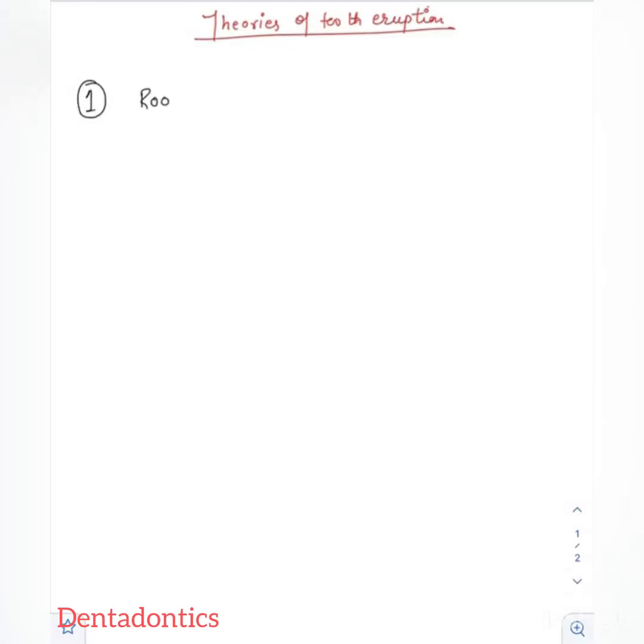Hello friends, this is part 2 of tooth eruption. We will cover various theories of tooth eruption.